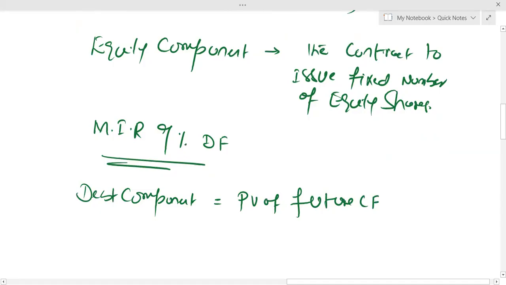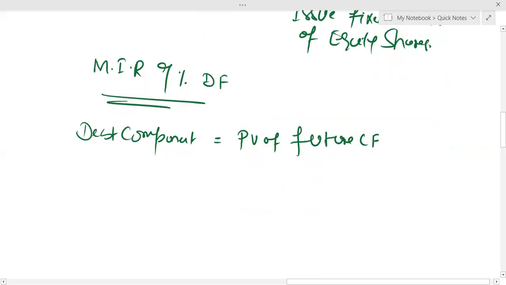Okay, now, just after the explanation, you have to first explain. If you go directly for the numbers, you will not get marks. How to calculate the debt component, even if you are writing in a single line, it is acceptable, but you have to tell us that for calculating the debt component, the market interest rate without conversion option on a similar bond, which is 9%, will be used as the discount factor. The debt component, or you can say the financial liability, is equal to the present value of future cash flows.